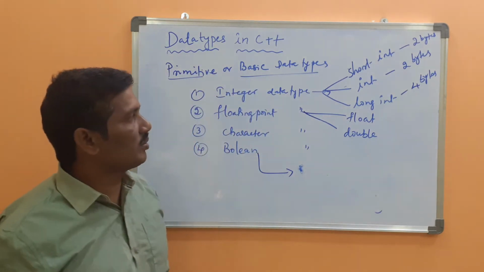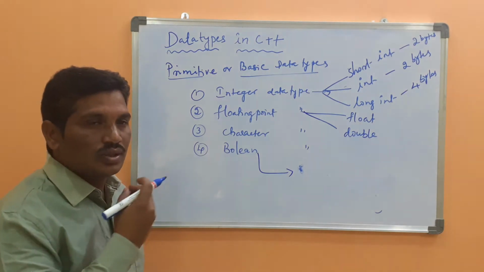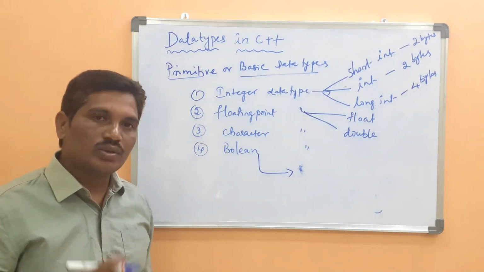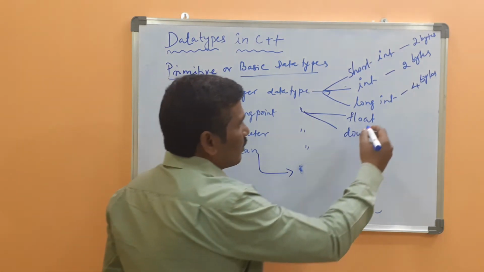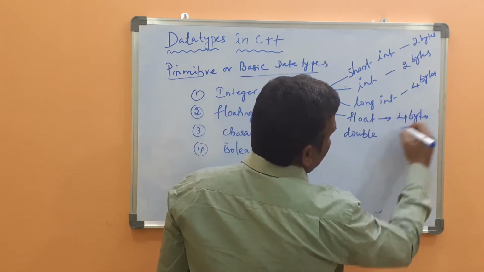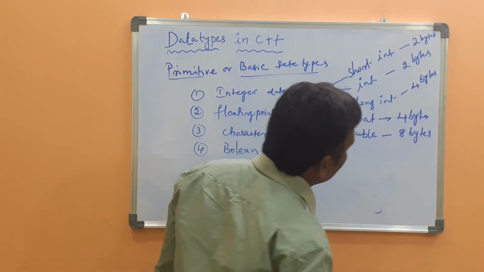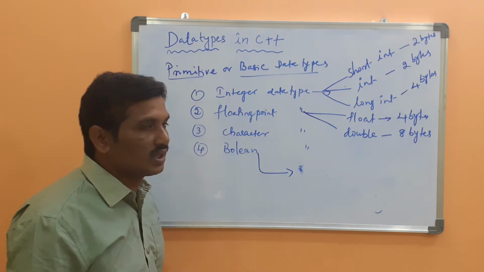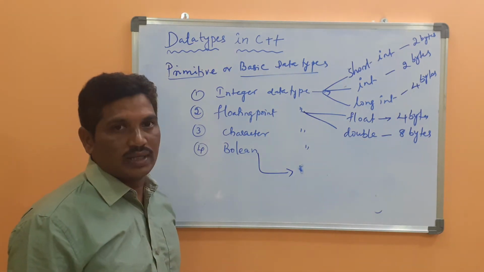If you want to declare data as a floating data type, you can choose either float or double. Generally you should use the double data type only. What is float? 4 bytes. What is double? 8 bytes. How much size is required for the double data type, and for the floating data type? It is 8 bytes and 4 bytes.